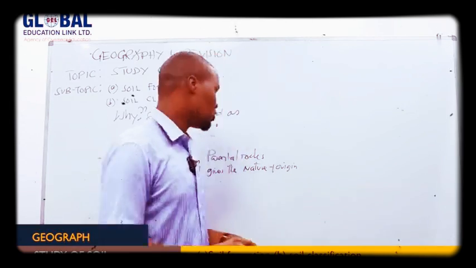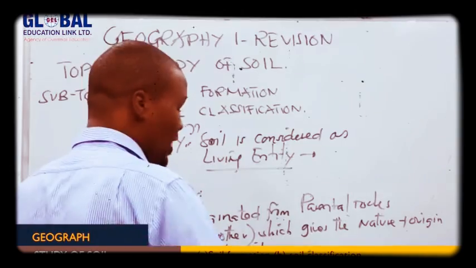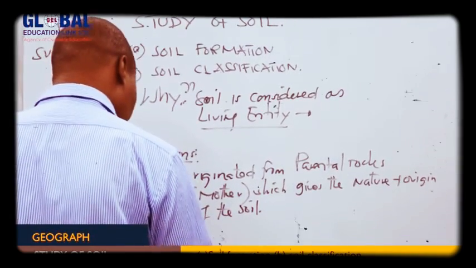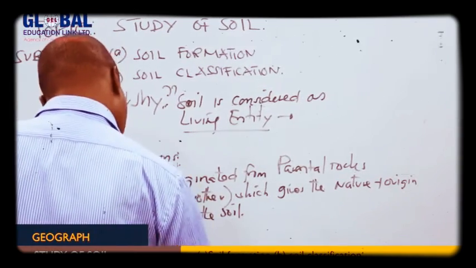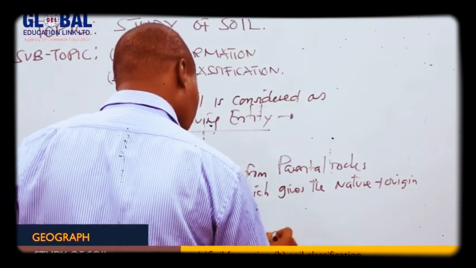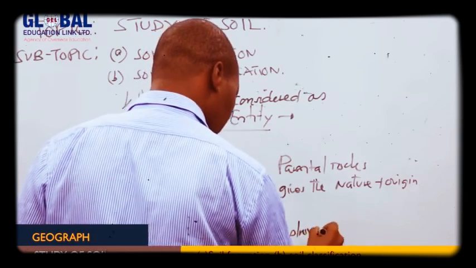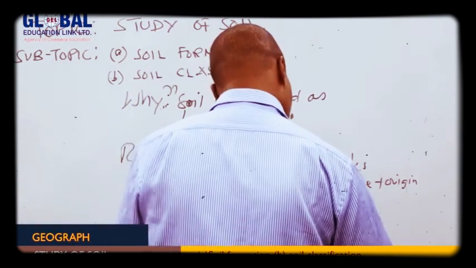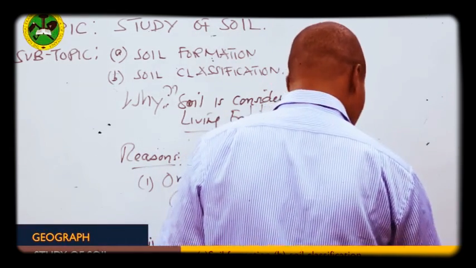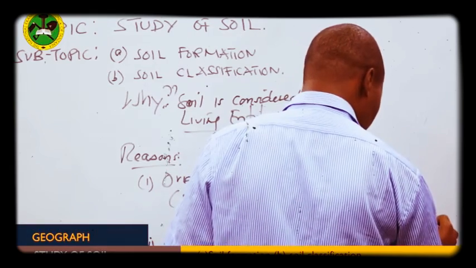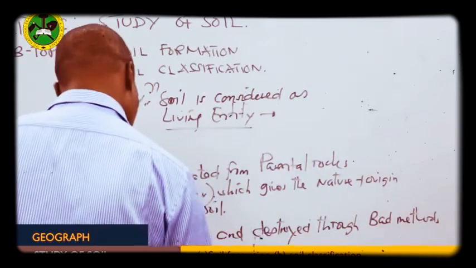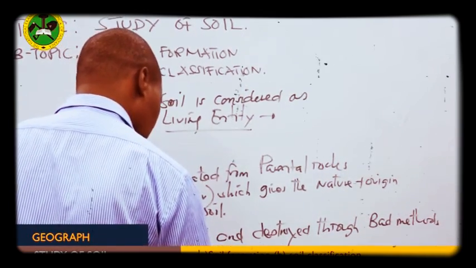Are we together? So soil is made up of parent rock, or the mother rock, which is similar to what? To a living organism. Then from there, we say soil can be created and destroyed through bad methods of farming, for instance.